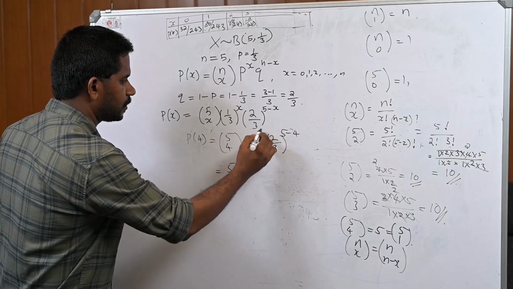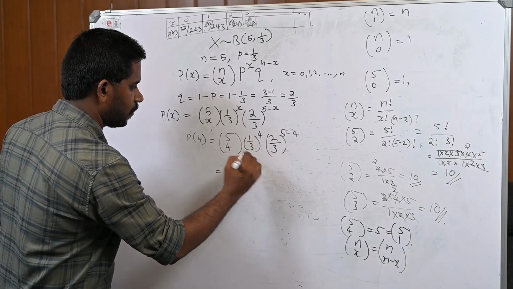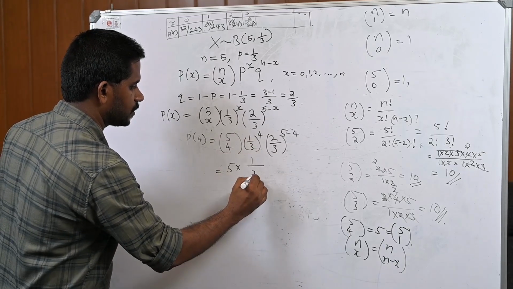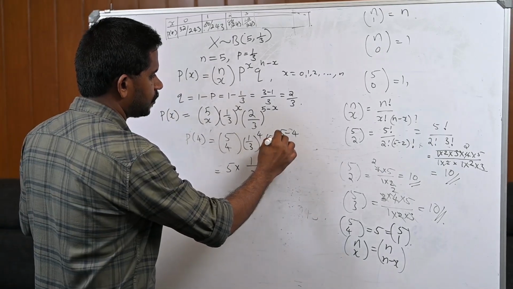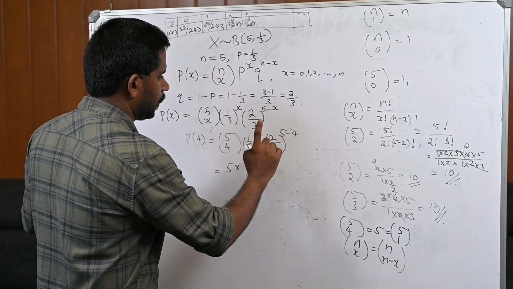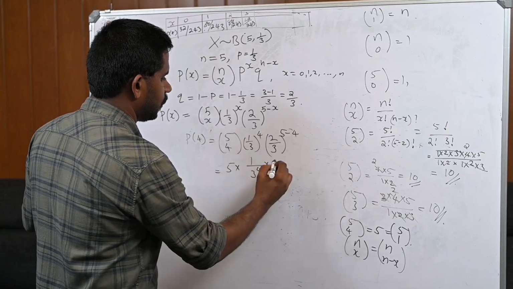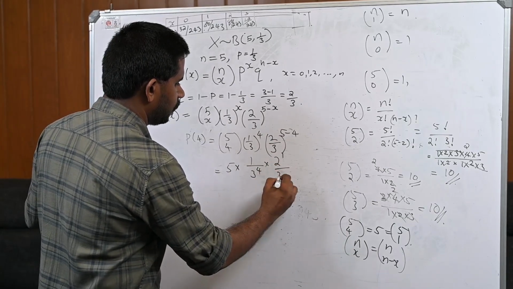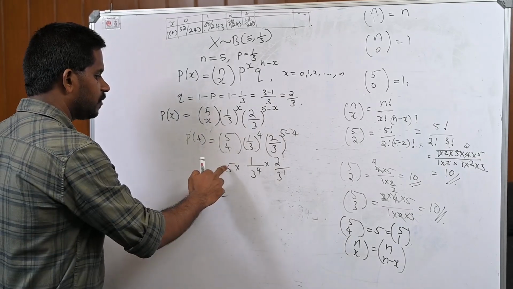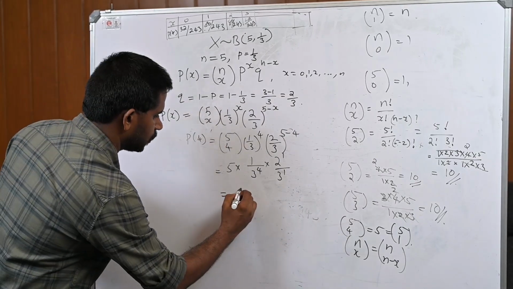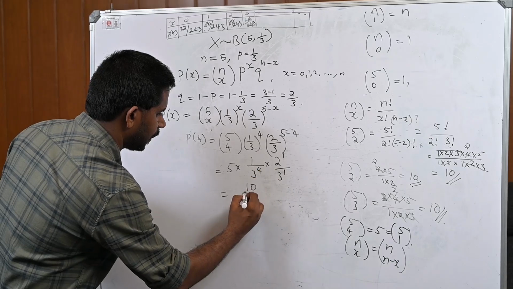Then 1 by 3 whole raised to 4 is 1 raised to 4 is 1, 3 raised to 4, into 2 by 3 raised to 5 minus 4, which is 1. Therefore, 2 by 3 whole raised to 1 is 2 raised to 1 divided by 3 raised to 1. This is equal to 5 into 1 into 2, which is 10.